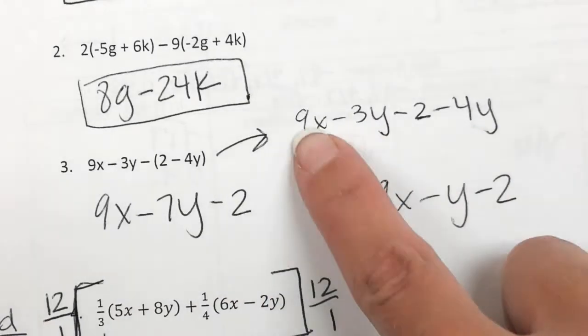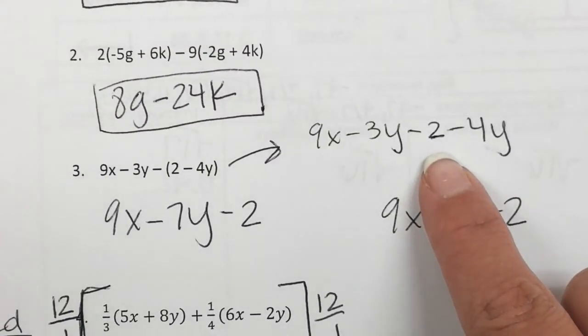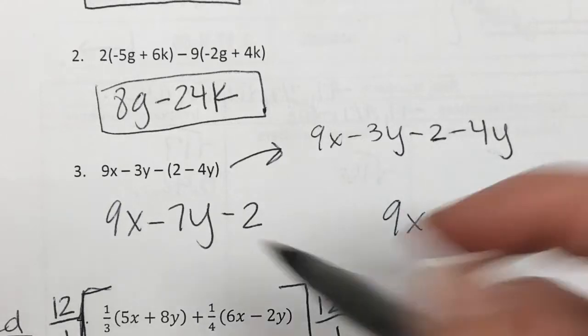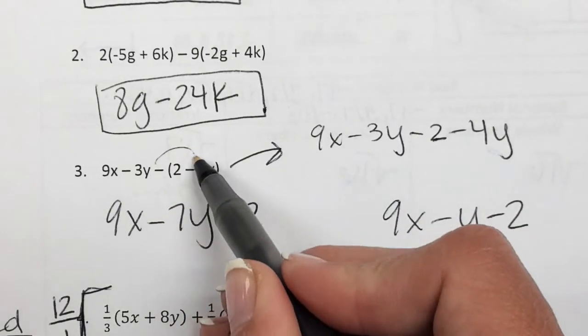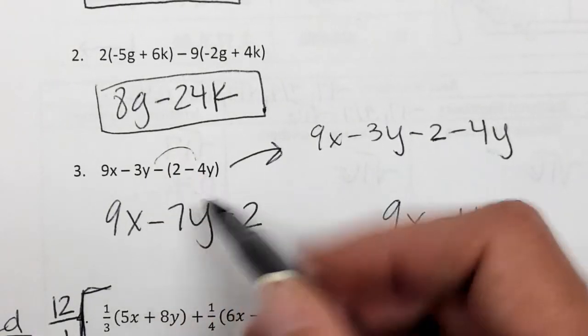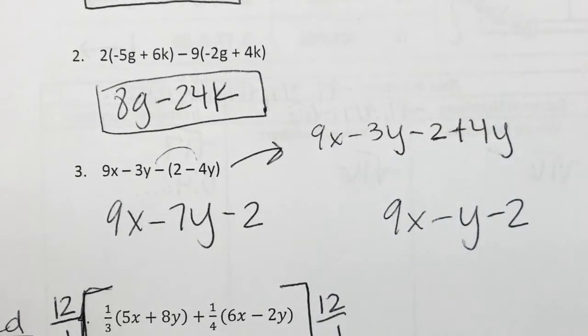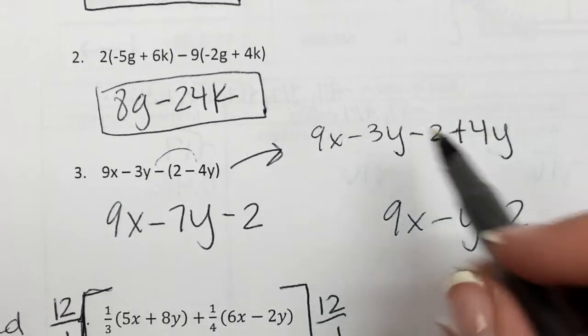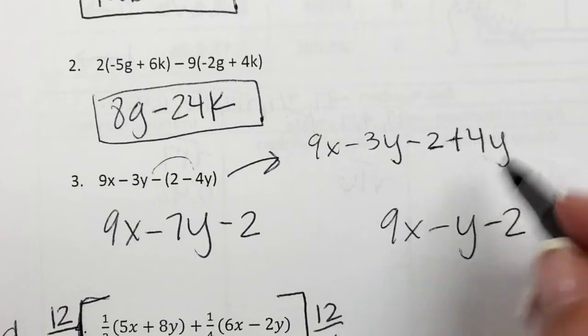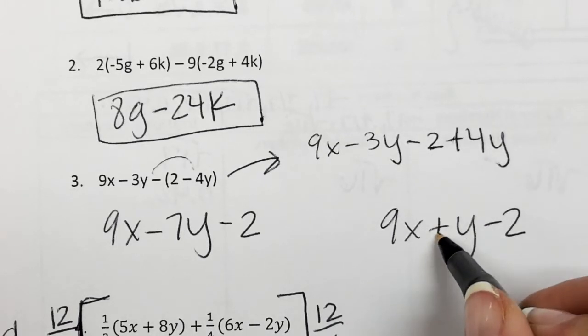So what went wrong from here to here? You have 2 negatives, it makes a positive. Good. Just when he distributed this negative to this negative, 2 negatives make a what? So that's the only little mistake, okay? And thank you for sharing that, because I'm sure other people did that too. Or I know other people did. What now? It would be plus y. Yes, because -3 plus 4 would be what? 1y. Very good.